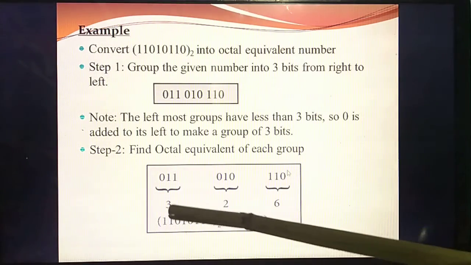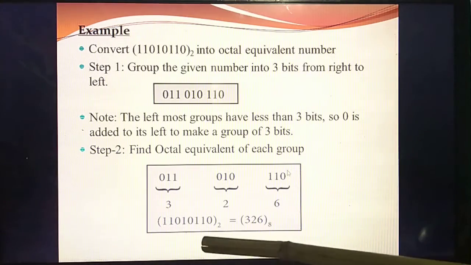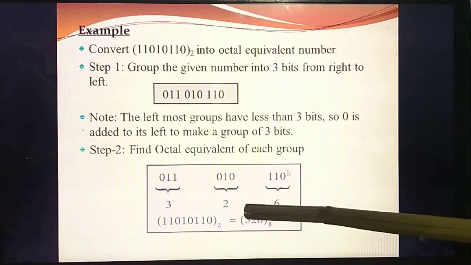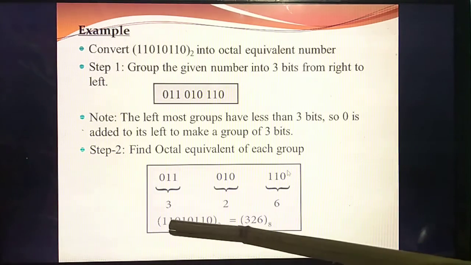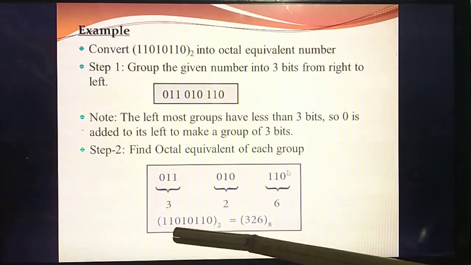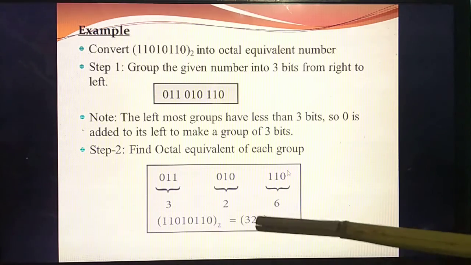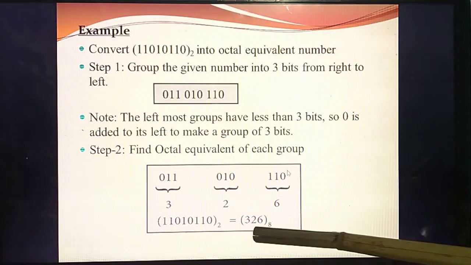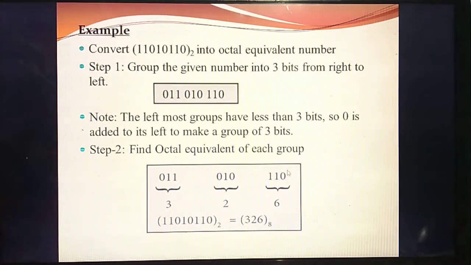So what's the answer you are getting now? 3, 2, 6. So in the question, what they ask is: convert binary to octal numbers. So binary is the base value. So you should write the given number, 1, 1, 1, 0 with the base value 2. Then you have converted into an octal number, isn't it? So octal means the base value is 8. Understand? Understand or not? Yes.